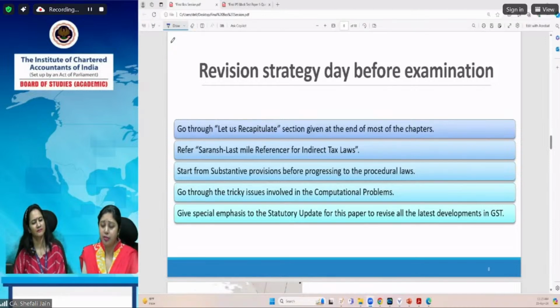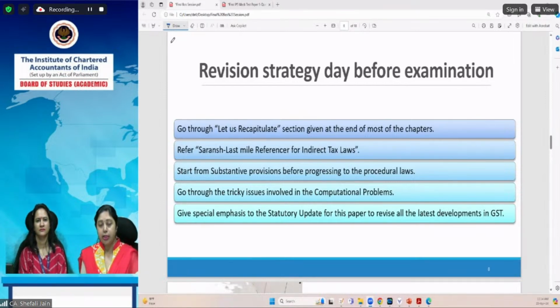And then give special emphasis to the statutory update for this paper to revise all the latest amendments, because it is a law-based paper. Indirect tax law is subject to so many amendments throughout the year. Indirect tax law is rule-based legislation, so we get our rules amended through various notifications throughout the year. We get so many clarifications throughout the year which clarify the law. In fact, the law is still in its nascent stage, though it is more than 6 or 7 years since the law was enacted. Even after 6 years, there are so many issues which are still open, where we require clarification, which need to be addressed by the CBIC. Therefore, a lot of clarifications are being issued.